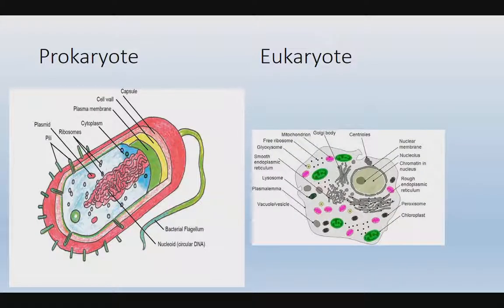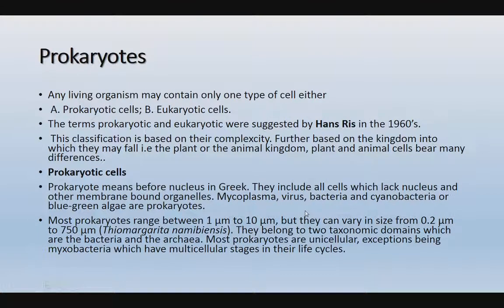Next, this is the typical structure of the prokaryote as well as the eukaryote. In a prokaryotic cell there is no nuclear membrane. The genetic material is called the nucleoid, and the cytoplasm contains only inclusion bodies, ribosomes, a few storage granules and plasmids. In eukaryotes we can observe a nuclear membrane, so a specific nucleus is present along with all the cell organelles. Here this is the cell membrane, and in a plant cell we can observe the cell wall also.